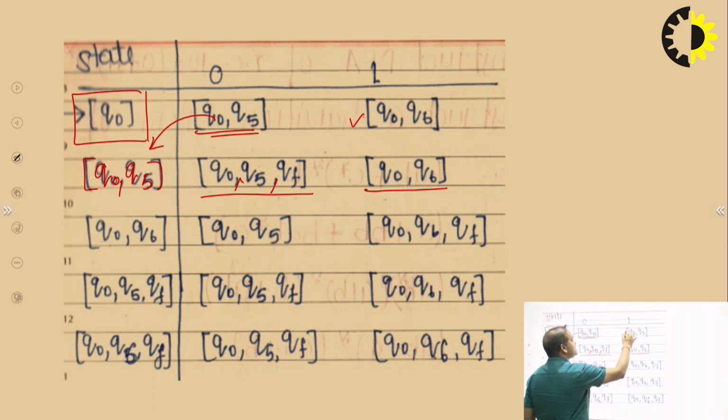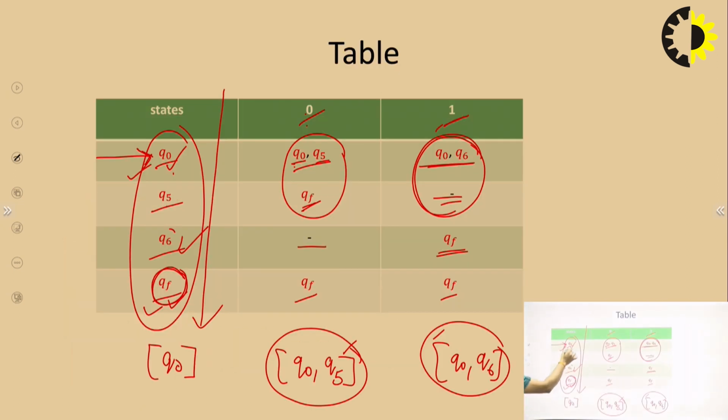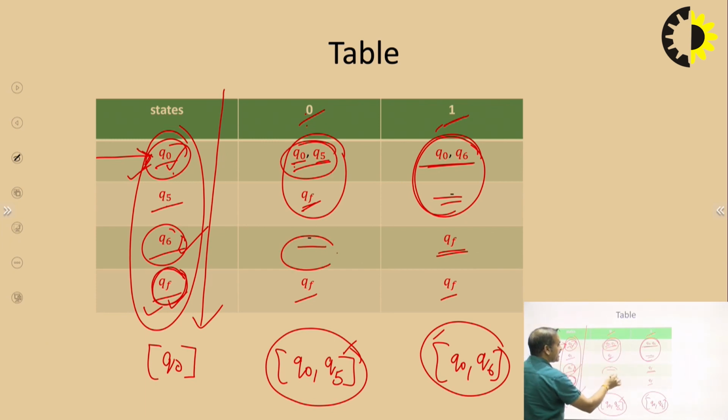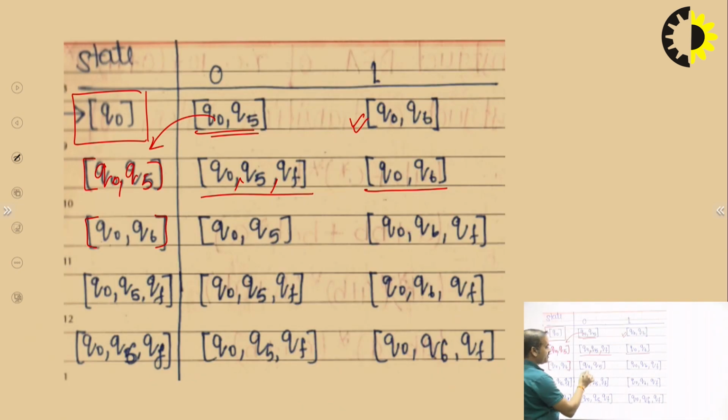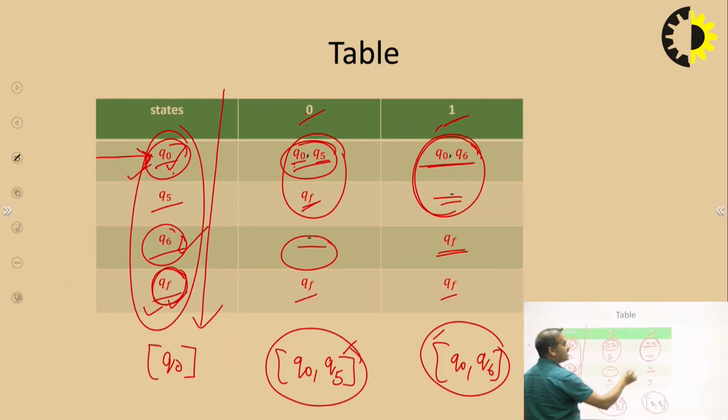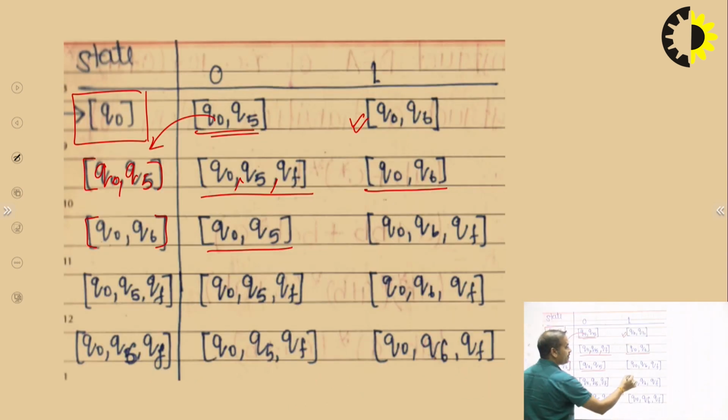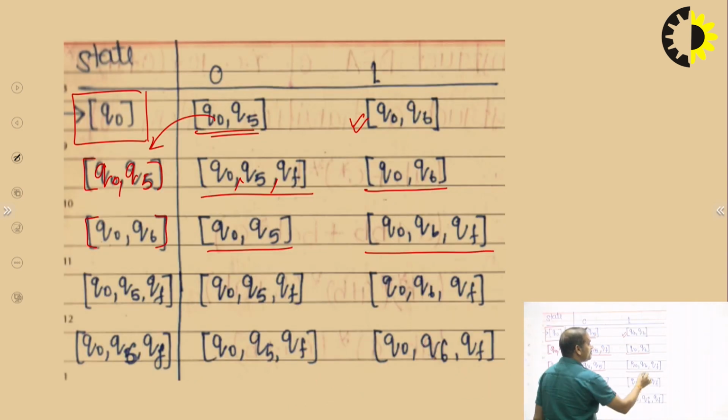Now the next state is Q0 and Q6. We write here Q0, Q6. Now we combine Q0 with Q6. For entry 0, it is Q0, Q5, so we write Q0, Q5. For entry 1, it is Q0, Q6 and QF, so we write Q0, Q6 and QF.